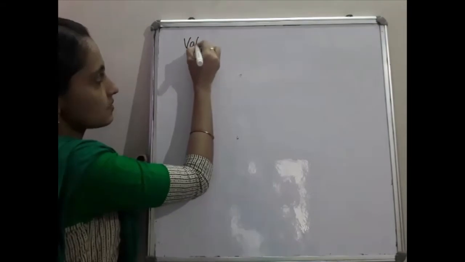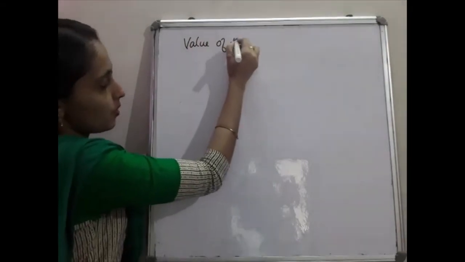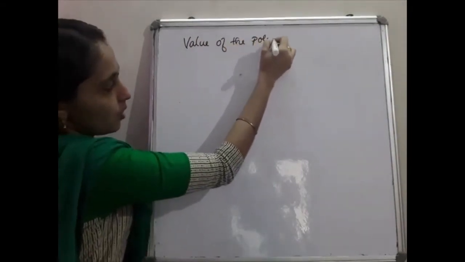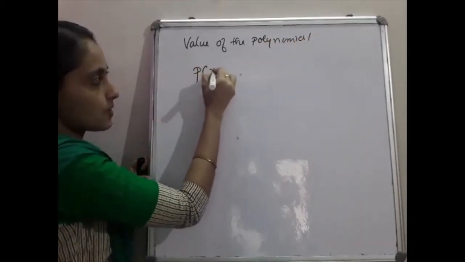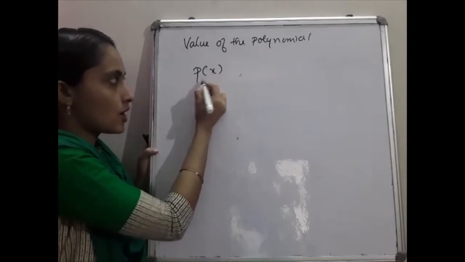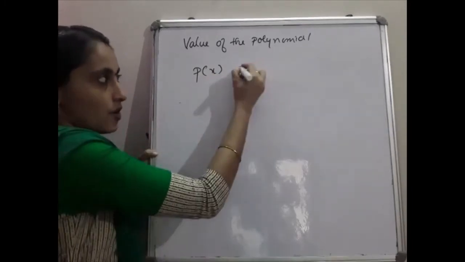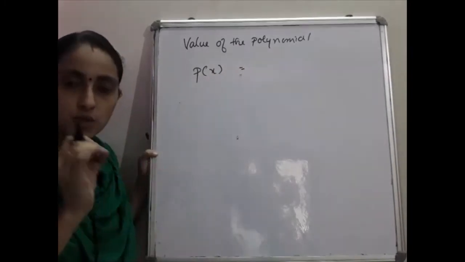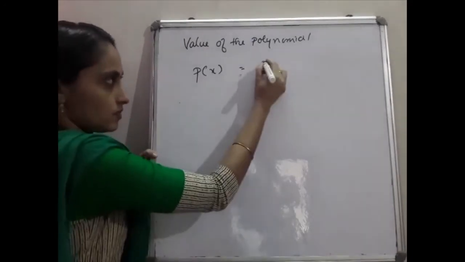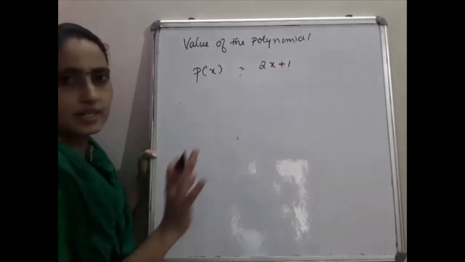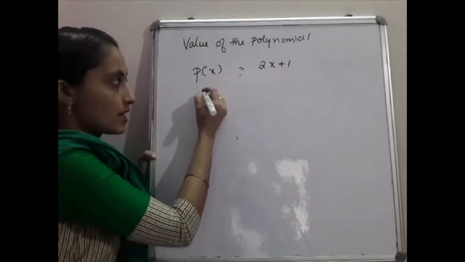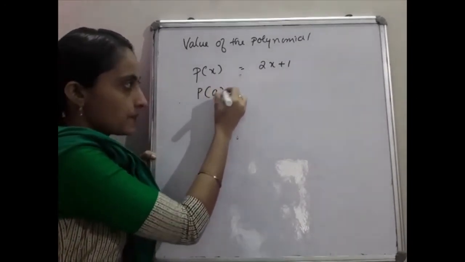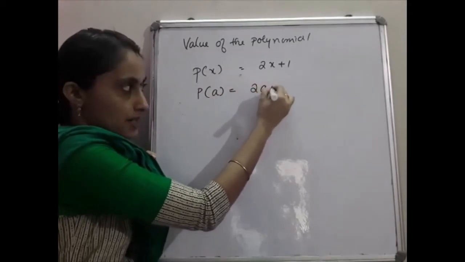So the next one is value of the polynomial. Very important concept, value of the polynomial. Value of the polynomial means we have to find the value. For example, p of x means a polynomial in x. So 2x plus 1 is a polynomial in x, that's why we write p of x. If it is p of a, it can be written as 2a plus 1.